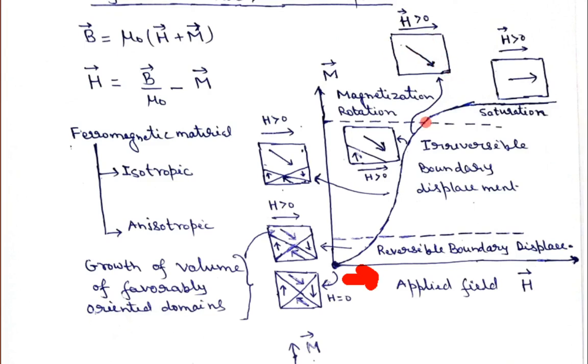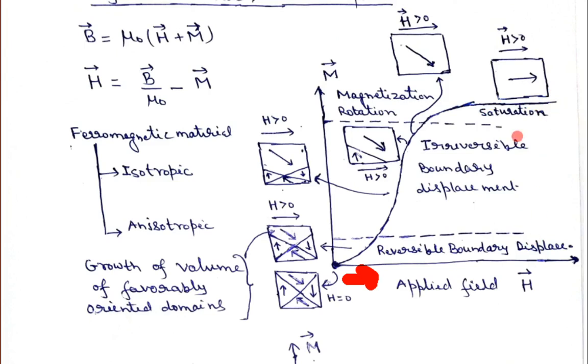So at this particular field, that process is known as the magnetization rotation. And after the magnetization rotation, if you further increase the magnetic field, when all the domains and dipoles get aligned in the direction of the magnetic field, that is saturation. It means there is no change in the magnetization, so you will get a straight line with 0 slope. Remember, a straight line with 0 slope. That is known as the saturation of magnetization.